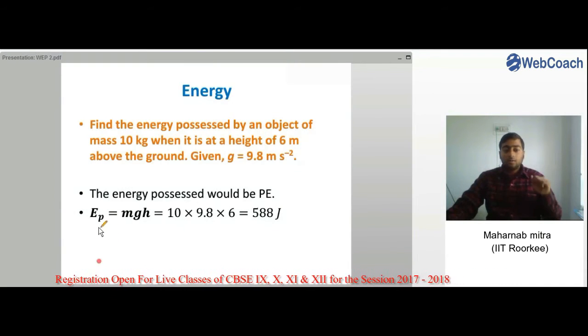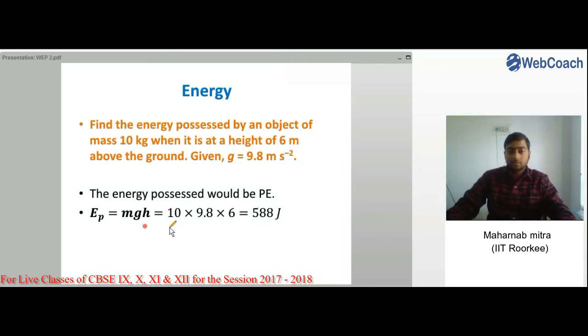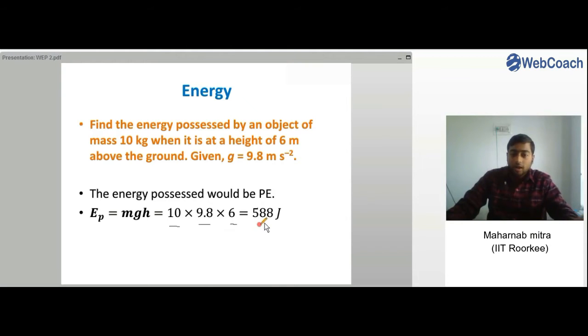So we can find out that energy very easily. E_P, or potential energy, is mgh: mass times acceleration due to gravity, given as 9.8 meters per second square, times the height 6 meters, which gives us 588 joules. And here you can see we have calculated the entire thing in SI units, so we get the answer in SI units itself. It is joules.